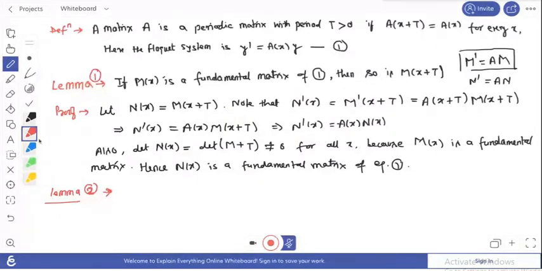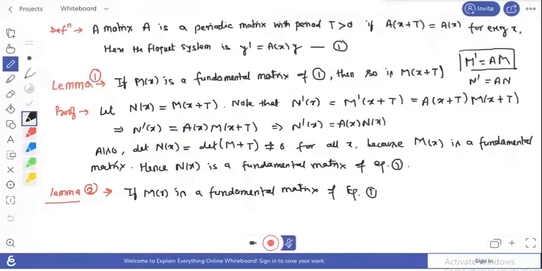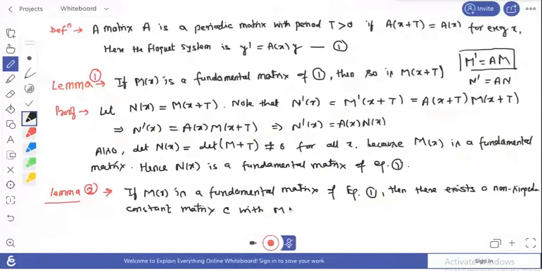Okay, so the next lemma says that if M(x) is a fundamental matrix of equation 1, then there exists a non-singular constant matrix, that is C, with M(x) plus T equals M(x) multiplied by the constant matrix C.